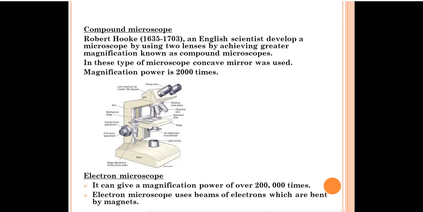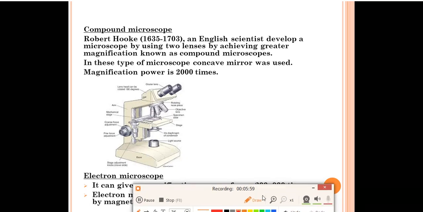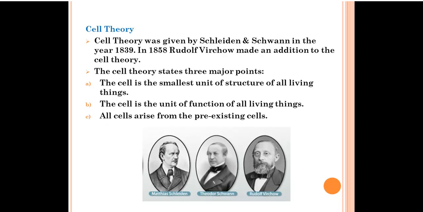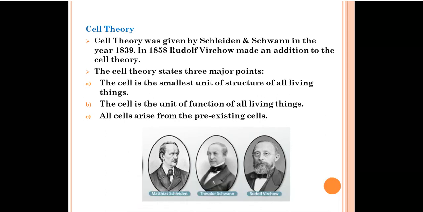So you have to just remember that there are three types of microscope: simple microscope, compound microscope, and the electron microscope. The magnification power of electron microscope was quite high. Next we have cell theory, and this is the most important part of the chapter, cell theory.